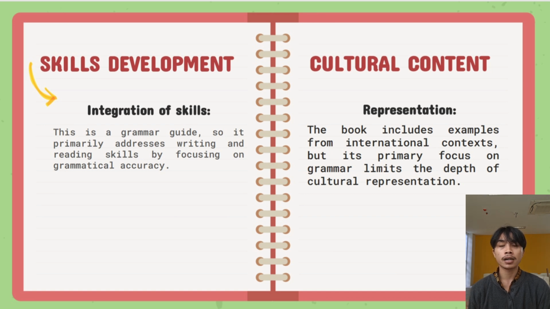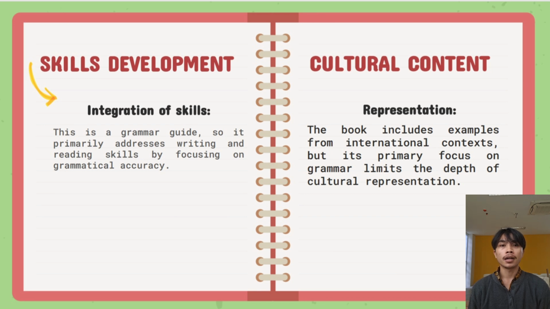Each chapter includes reading passages that exemplify correct grammatical structure in context, encouraging learners to analyze and reflect on how grammar functions within authentic texts.